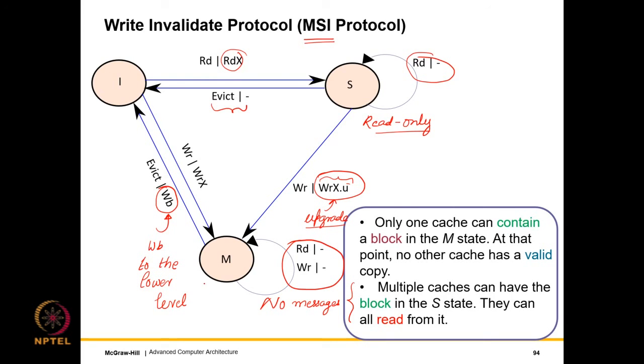Alright. So this is the key idea here, that we do not allow readers and writers to coexist. And if a cache wants to write, it better be the sole exclusive owner of a block. So the M state enforces this exclusive ownership. So then it means that you want to write, well, keep writing. And furthermore, the order in which the caches reach the M state is a globally visible order, and that ensures the write serialization axiom of cache coherence.